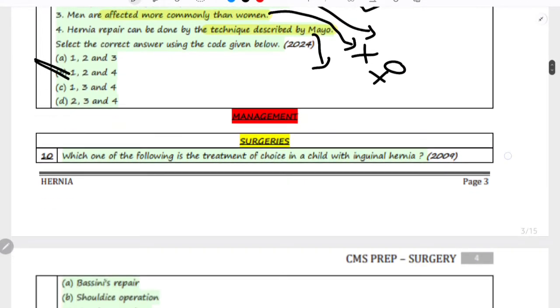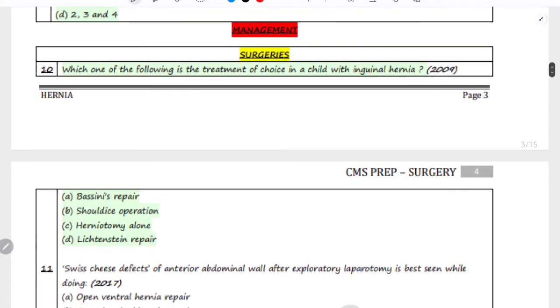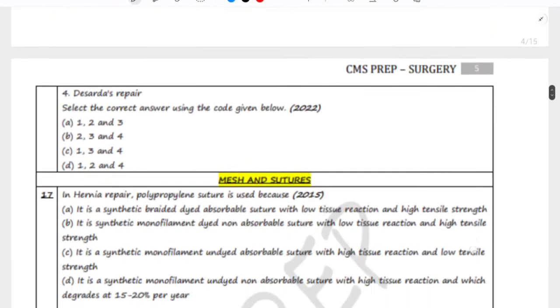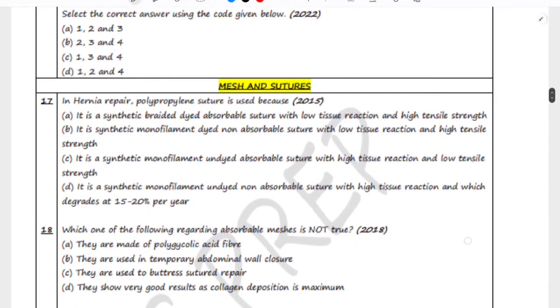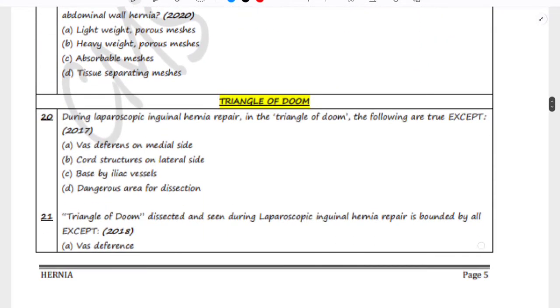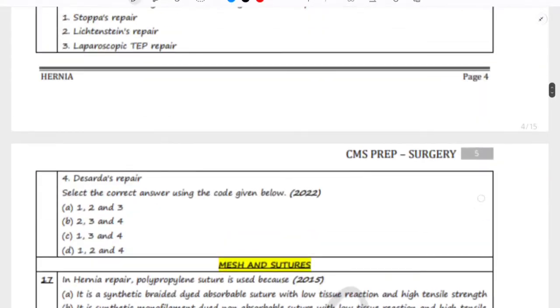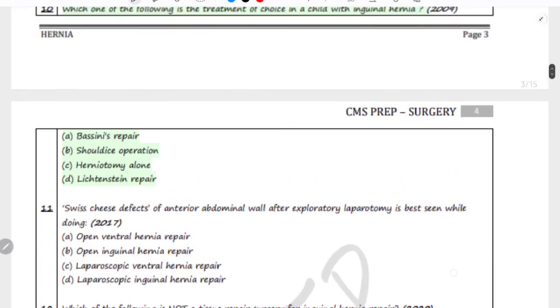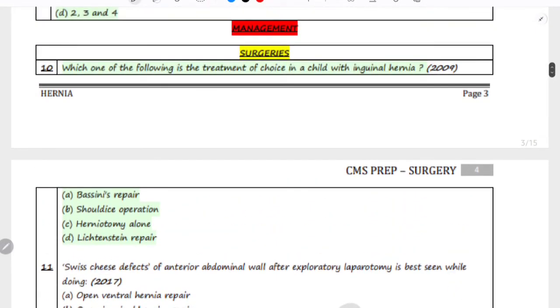Now let's move on to the questions that are being asked from the management domain of hernia. So in this, first we will discuss all the questions that are related to surgeries. Then we will move to the questions that are being asked from mesh and sutures, and then we will move to triangle of doom. So let's read the first question. The first question is, which one of the following is the treatment of choice in a child with inguinal hernia?